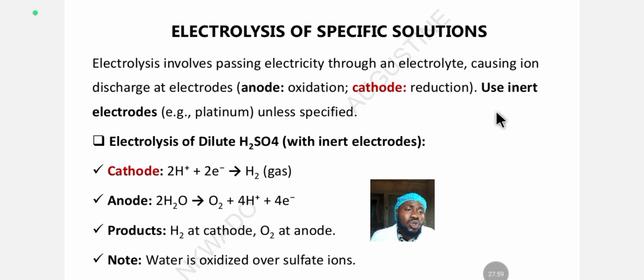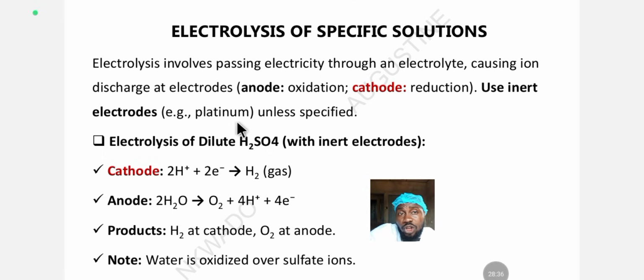I mean the electrode you put in the system. The electrode itself will react, because that's the problem we face with electrodes that are not inert. That's a reactive, unstable electrode. When you put it in, the electrode is going to start reacting with the electrolyte or with the components of the electrolyte itself. But when you use an inert electrode, it remains like a catalyst. You know a catalyst doesn't change during a chemical reaction. After the reaction, you can recover the catalyst.